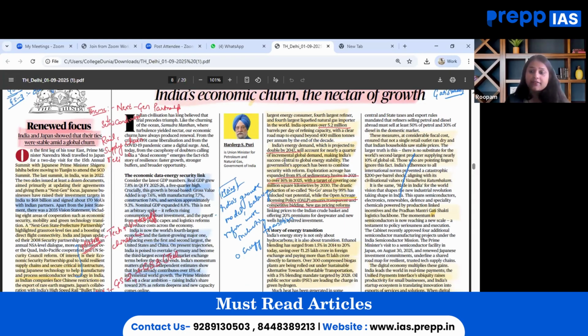This can even be relevant for GS paper 3, wherein economy, technology, and critical infrastructure can be quoted, as India and Japan are important partners that are creating new tech infrastructure in India and in other countries as well. The key themes discussed here are next generation partnership, semiconductors, high-speed rail, supply chain resilience.